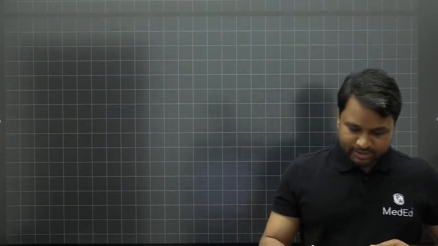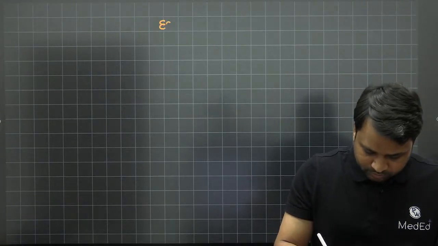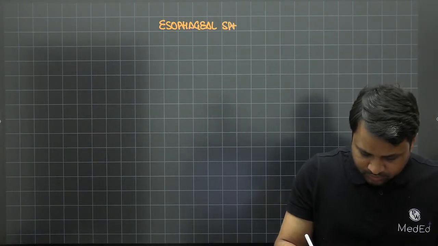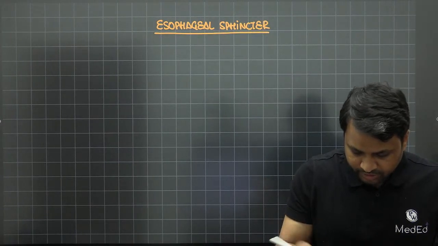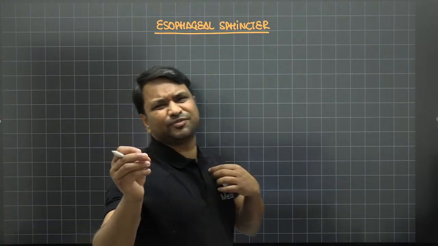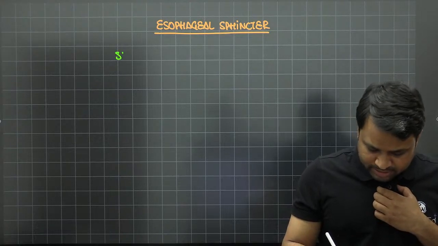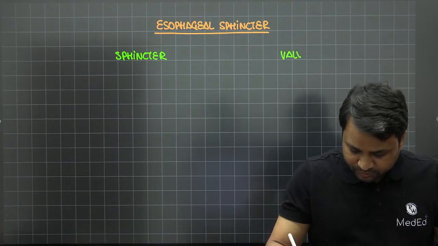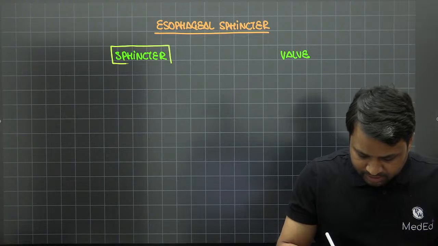चलो, so talk about esophageal sphincter. We're talking about the esophageal sphincter, right? Now, when you talk about esophageal sphincter, पहले तो ये समझ लो कि sphincter और valve में फर्क क्या होता है. हमेशा यही सवाल लेके आया कि sphincter क्या होता है, valve क्या होता है. So let's understand the difference between a sphincter and a valve. दोनों के बीच का फर्क क्या है?